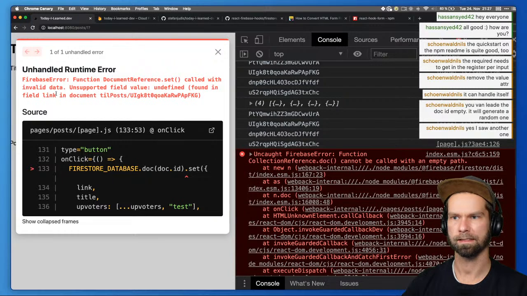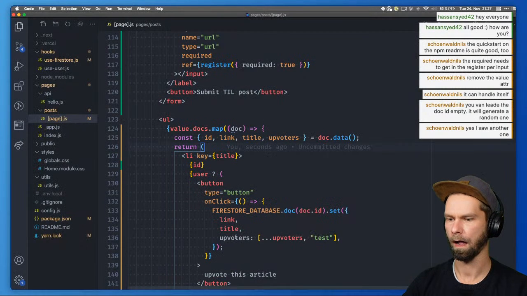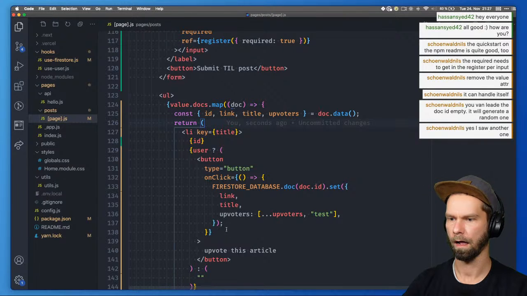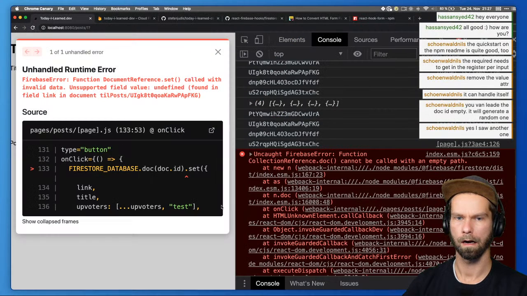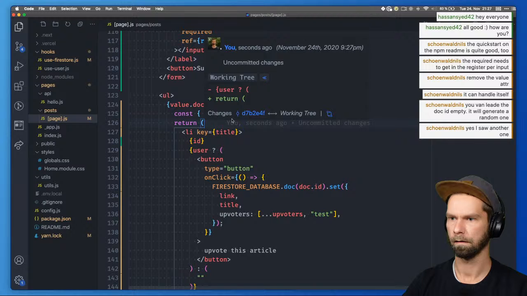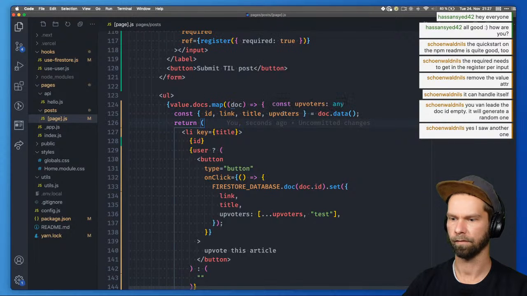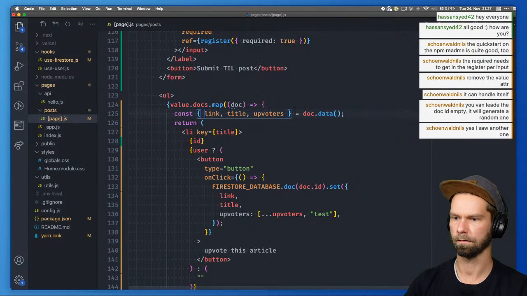Function document reference set called with invalid data, unsupported field value, undefined, found in field like. Link, title, upvoters. Okay, so this ID is wrong.